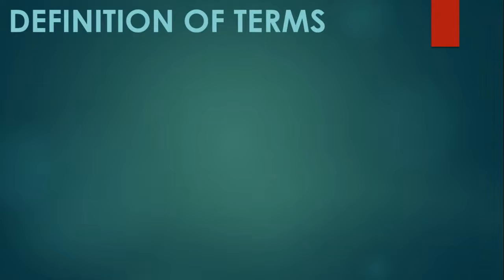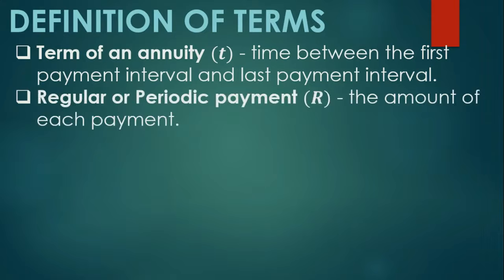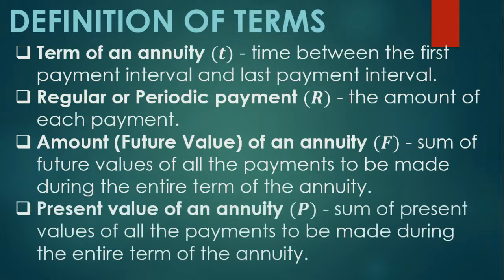So, we have to define the following terms for us to really understand simple annuity. Term of an annuity, it is the time between the first payment interval and the last payment interval. Regular or periodic payment, capital letter R, the amount of each payment. Amount or the future value of an annuity, capital letter F, the sum of future values of all the payments to be made during the entire term of the annuity. Yan yung kabuuang amount ng annuity. The present value of an annuity, capital letter P, is the sum of present values of all the payments to be made during the entire term of the annuity.